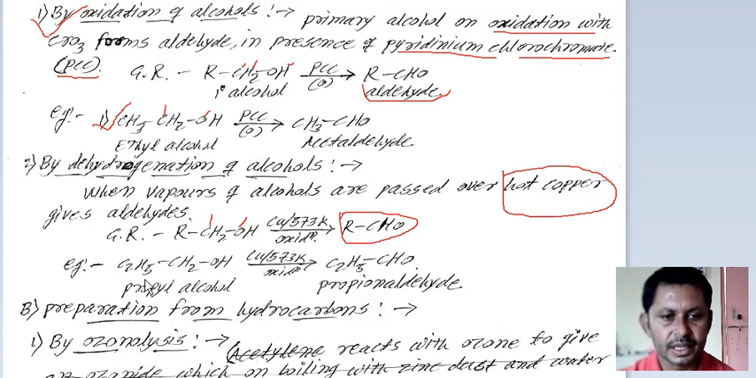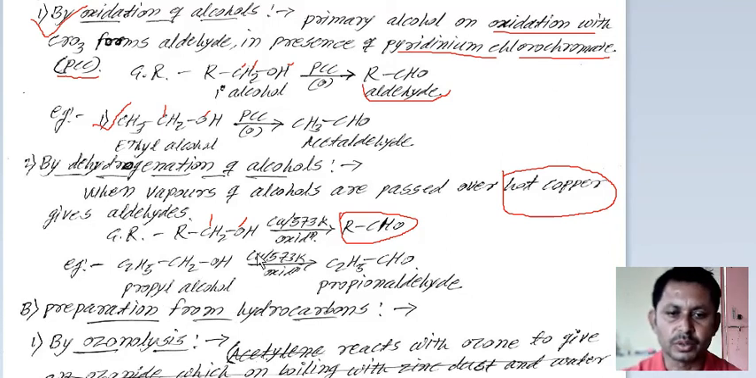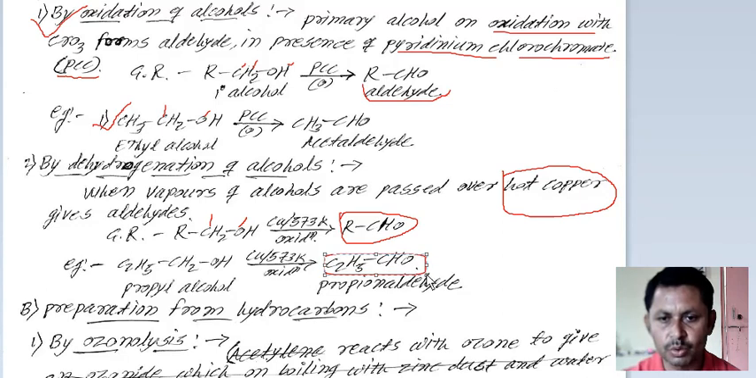For example, C2H5CH2OH or C3H7OH is known as propyl alcohol. When heated with copper at 573 Kelvin, we get propionaldehyde, C2H5CHO. How many carbons are here? Here are 2 carbons and there is 1 carbon. The molecule contains a 3 carbon chain, so the name of that compound is propionaldehyde.